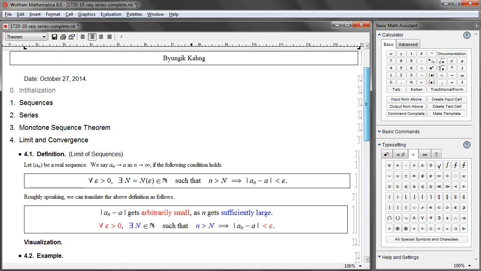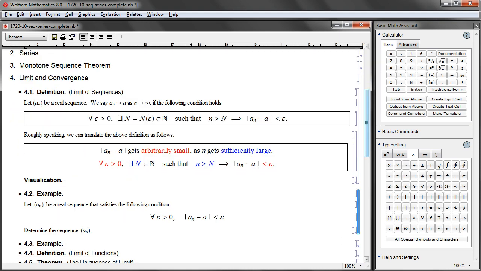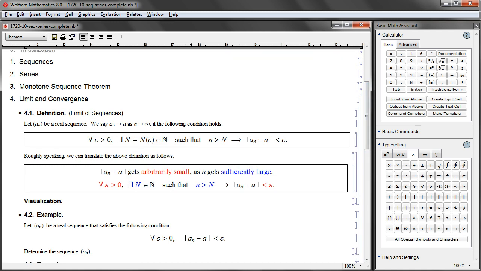Am I confusing you too much? Well, that is associated to something like this one. If I throw away the middle part, sufficiently large part, then we have example 4.2. We talked about this example before. This is when a_n minus A is less than arbitrary positive number epsilon without sufficiently large n part or anything like that. Nothing at all.